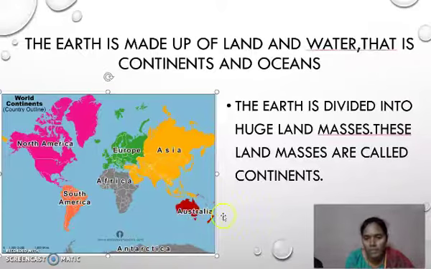Okay, this is the globe. Here I am not showing you the globe as a spherical shape. Just to make you understand, we have taken a flat map, and here the whole globe, you can see this is one continent, this is one continent, this is one continent, and this is one continent, and this is one continent.